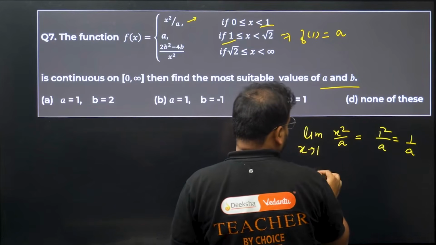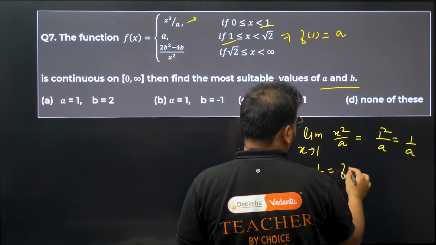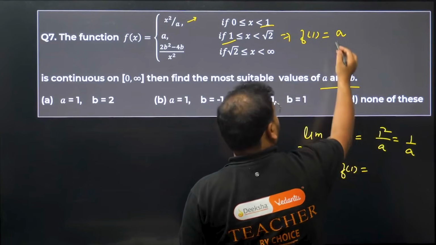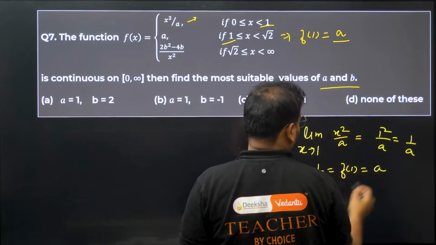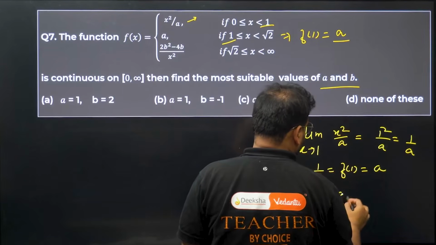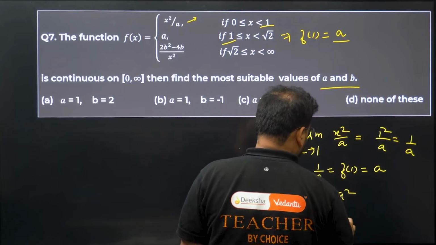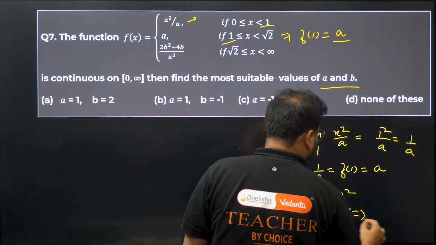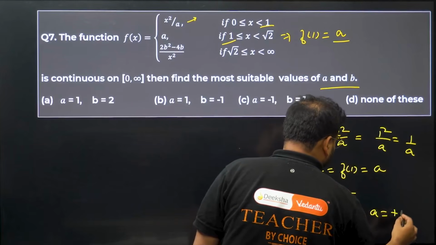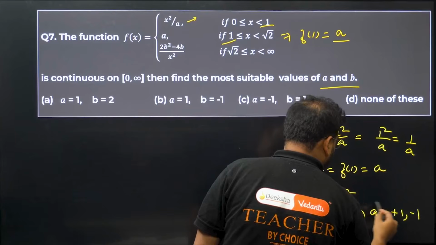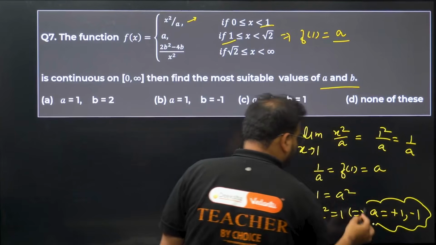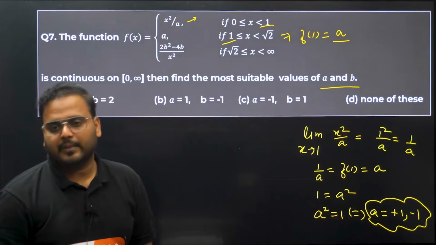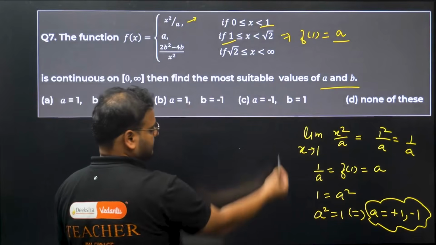It means 1 by a will be equal to f of 1. And what is f of 1 given as? a. From here what I get? 1 equals a square. So a square is 1. It means the value of a will be plus 1 and minus 1. Is that clear?